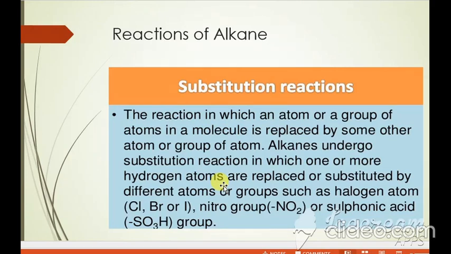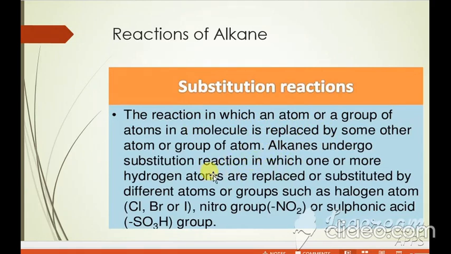But what reactions are present? They show the substitution reaction. How do they substitute? There are carbon-hydrogen bonds. If you look at this carbon-hydrogen bond, the hydrogen is substituted by any other group. That's why substitution is the reaction in which an atom or group of atoms is replaced. Here hydrogen is replaced by any other group of atoms.